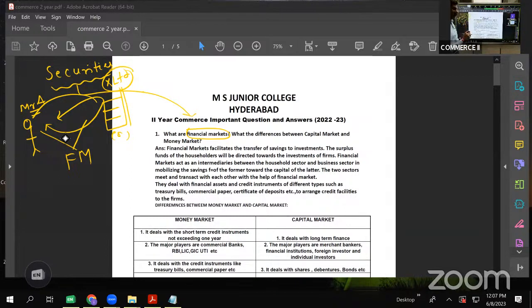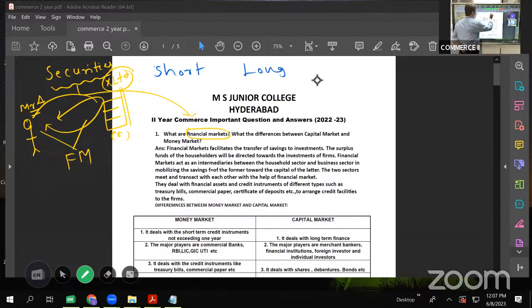Now, the financial requirement of any company or firm, based on the duration, can be of two types. Either the funds are needed for short term, or the funds are needed for long term, right? The market that caters to the requirement of short-term finance is different, and the market that serves the long-term finance requirement is different.